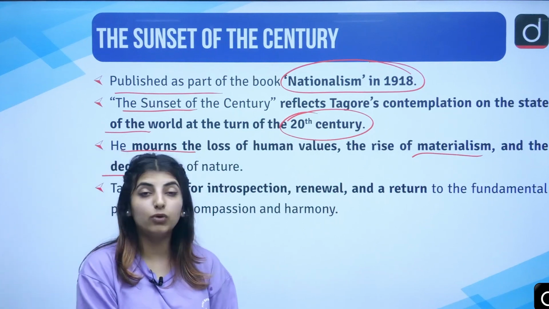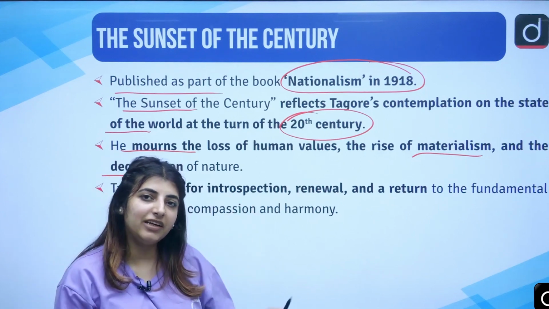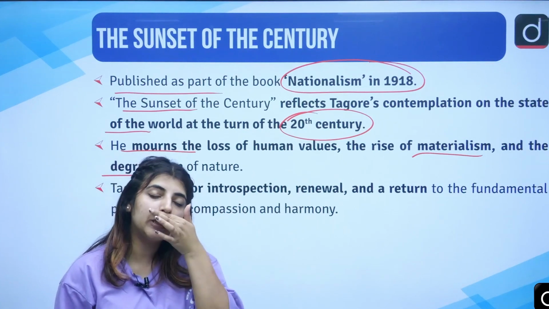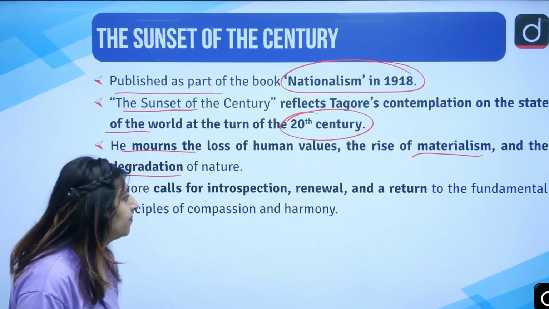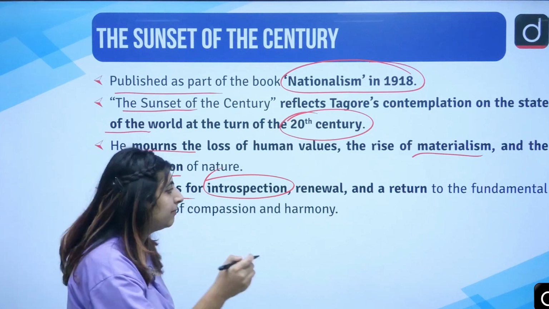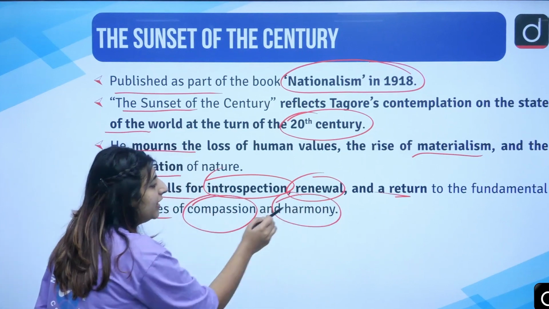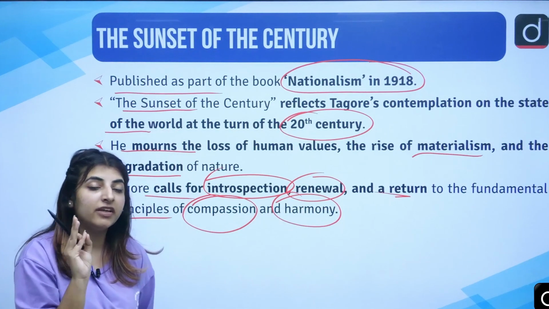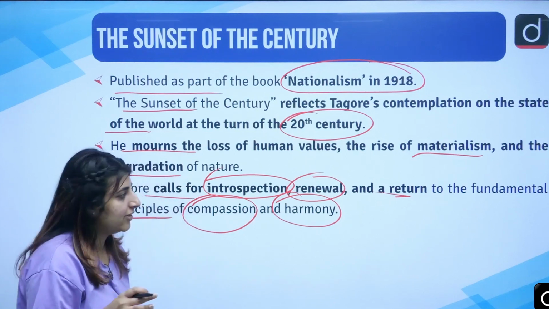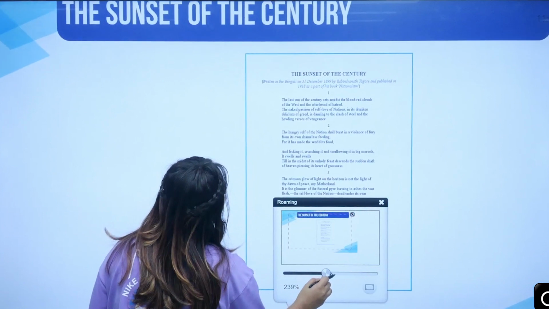So we see how Tagore also talks about nature in his poetry, correct? How nature is also being degraded has been taken up as a theme, which is of ecology. If we talk about ecological criticism, we can see it in Tagore's poetry. He calls for introspection. You should introspect certain things, you should think deeply, renewal and a return to the fundamental principles of compassion and harmony which should be there, even if we are talking in terms of humans, even if we are talking in terms of surroundings, nature, etc. So I will just increase the size of this very poem for you all.